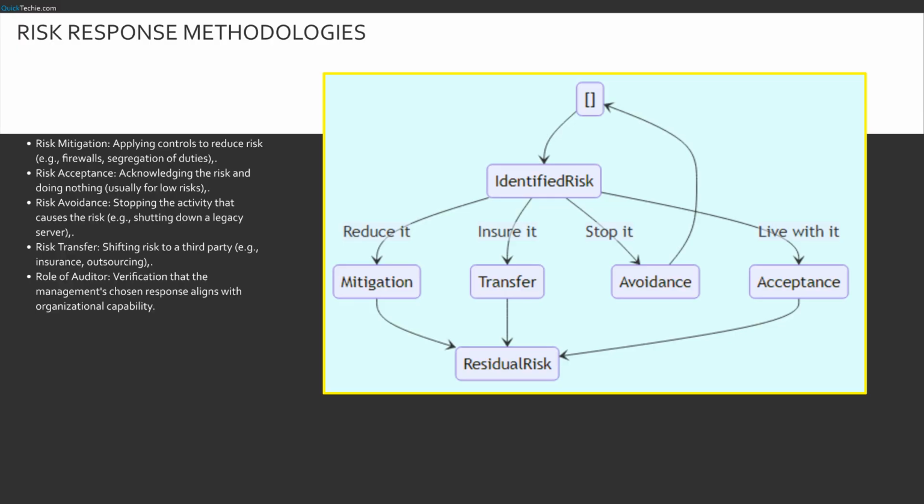Here we see the life cycle of an identified risk. It branches into 4 states: mitigation, acceptance, avoidance, or transfer. Notice that mitigation, transfer, and acceptance all lead to residual risk. The risk never truly disappears. It just changes form or ownership. However, avoidance leads to an end state. If you stop the activity, the specific risk associated with it ceases to exist.